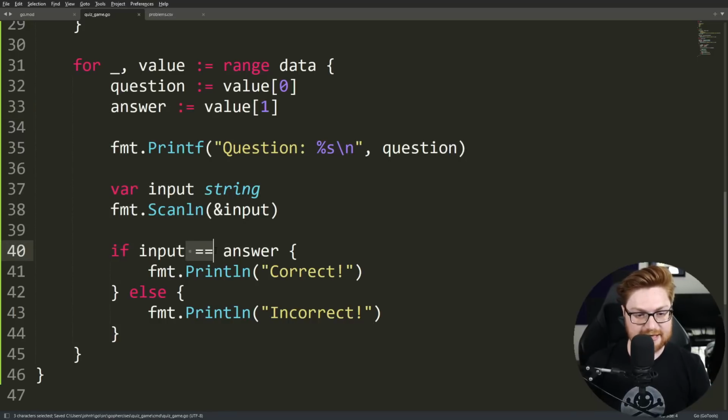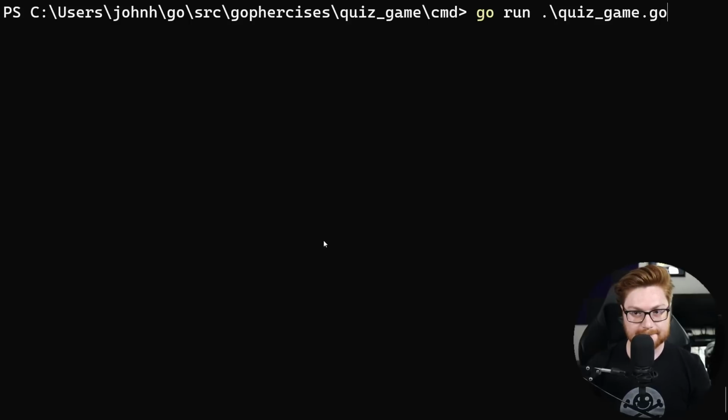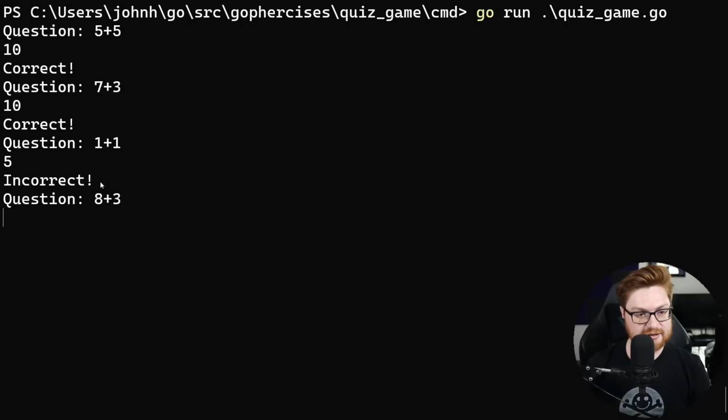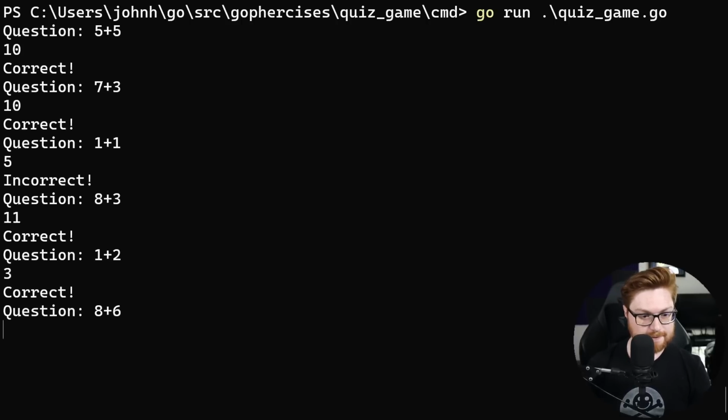And checking if it is equal to, we're using those two equal signs here so we know that that is actually going to be comparing those two, not assigning. Let's try that. Question 5 plus 5, let's say 10. Correct. 7 plus 3, let's say 10. 1 plus 1, let's get this wrong, let's say 5. That is incorrect. And then 8 plus 3, 11, 3, etc.